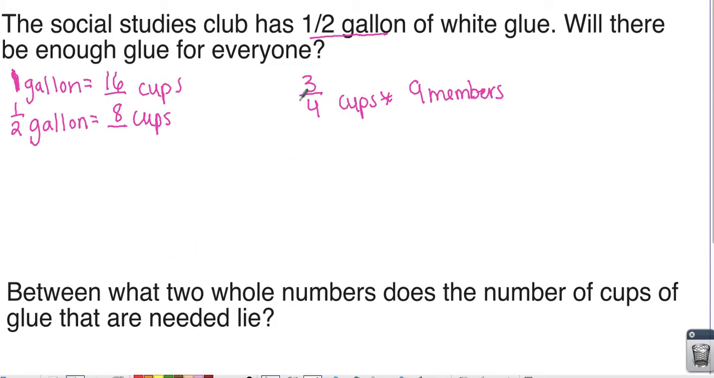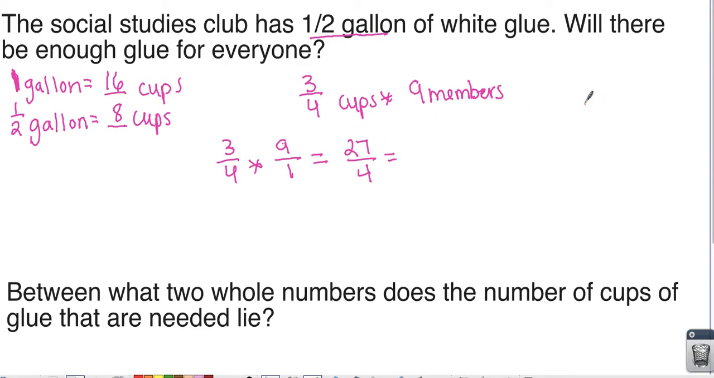So now I need to figure out if each person needs 3/4 cups. I'm going to take 3/4 times 9 wholes. 3/4 for each of the 9 members. 3 times 9 is what? Yep, 27. 4 times 1 is 4. Now what I'd like you to do is turn this into a mixed number. Go ahead and pause the video.